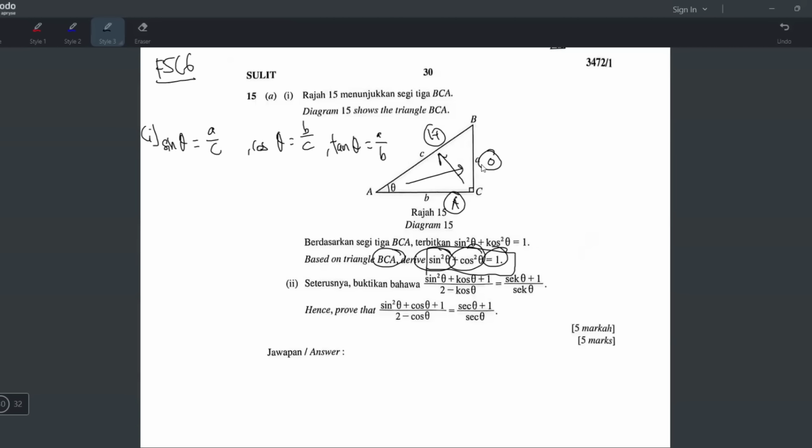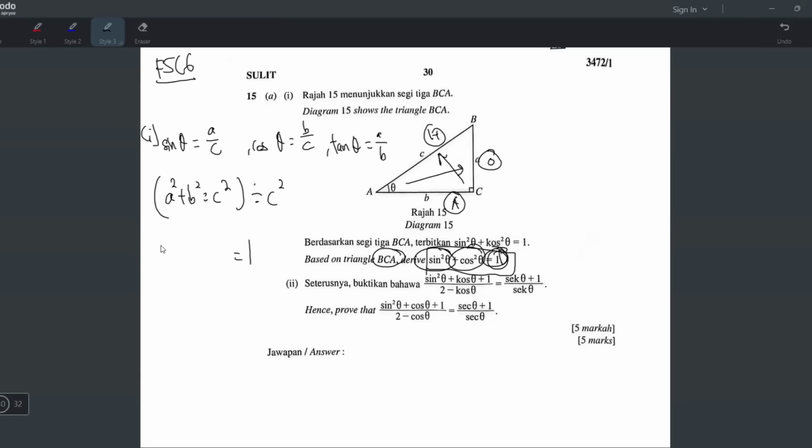So for this case, it will be a square plus b square equals to c square, where c is the longest side, the hypotenuse. Okay. So now what you do is you take everything divided by c square. Okay, everything divided by c square, and the reason is very simple. You want this to be 1. Yeah, you want the right side of the equation to be 1.